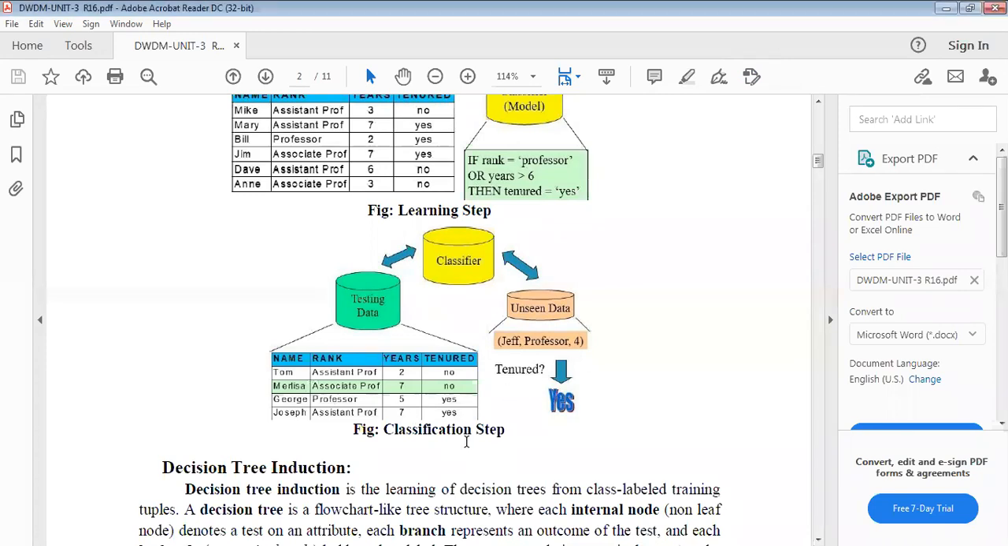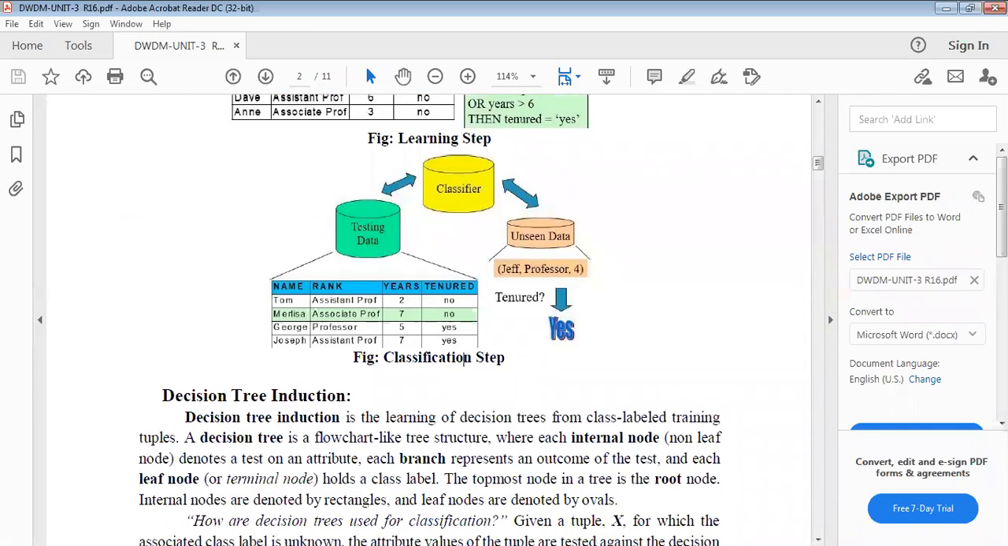Next one is the decision tree induction. In the decision tree induction, mainly we have to discuss the learning of decision trees from class labeled training tuples. Simply, you can say that it is a flowchart like tree structure, where each internal node denotes a test on an attribute. That is the non-leaf node.